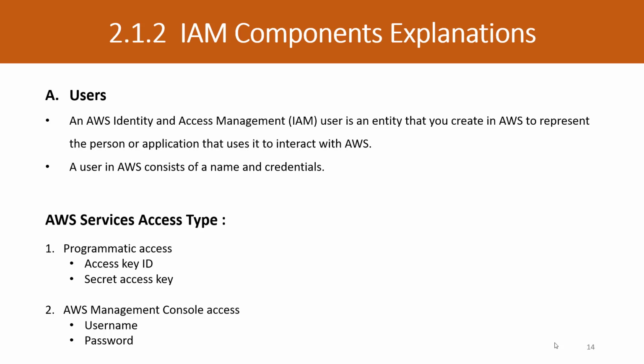Second, a user can access AWS services using the management console when they have a username as well as a password. So this is how you can access AWS services. Let's discuss practically how we can access it, how we can create the user, and how we can assign the permissions to the users.